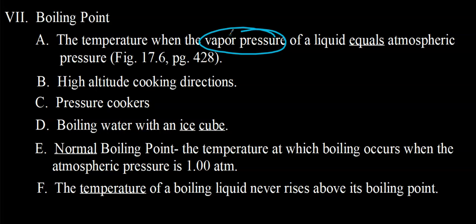How do you boil water? Well, we need to do something to the vapor pressure. We need to increase the vapor pressure of the water because water, say at room temperature, has a vapor pressure of about 20 something torr. Well, in order for that liquid to boil, we need to increase its pressure to, say, 760 torr, same as atmospheric pressure. It won't boil until the vapor pressure is the same as the atmospheric pressure.